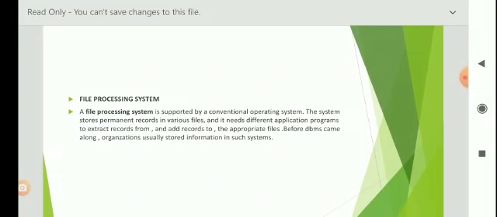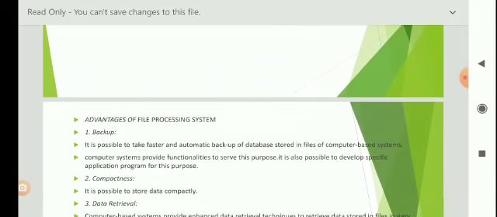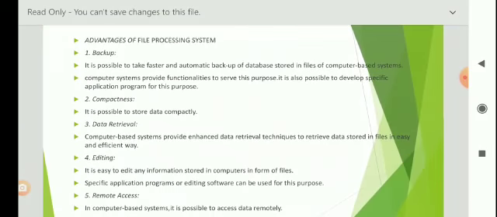In file processing system, we have advantages and disadvantages. Coming to the advantages, first one is backup. It is possible to take faster and automatic backup of database stored in files of computer-based system. Computer systems provide functionalities to serve this purpose. It is also possible to develop specific application programs for this purpose. Second one is compactness. It is possible to store data compactly. Compactness we call also correctiveness.